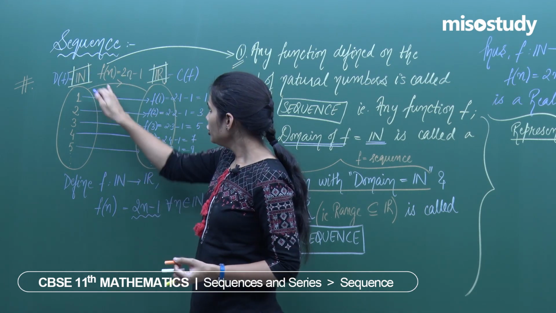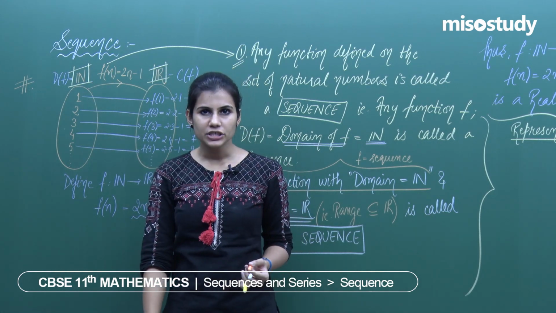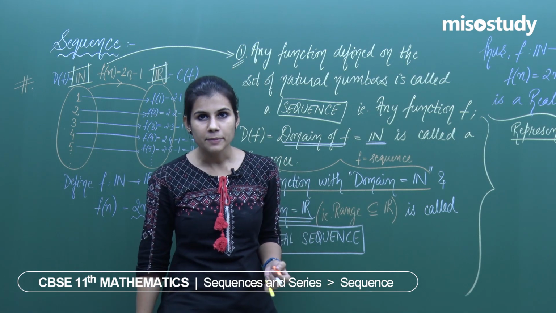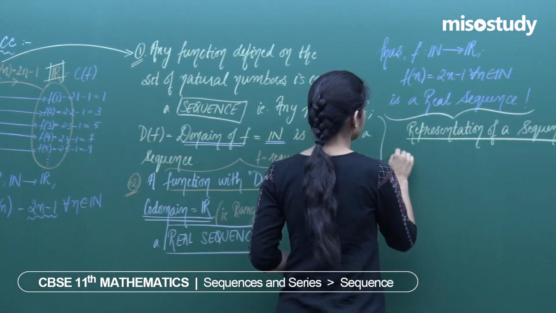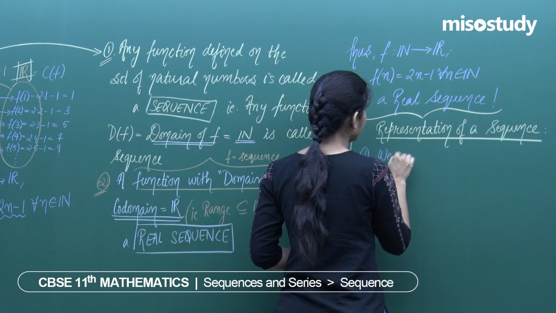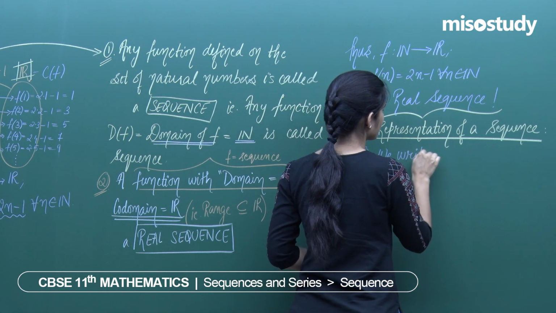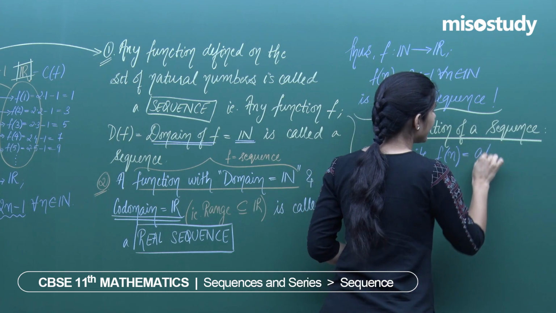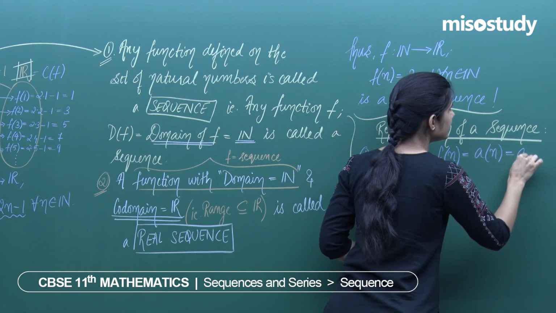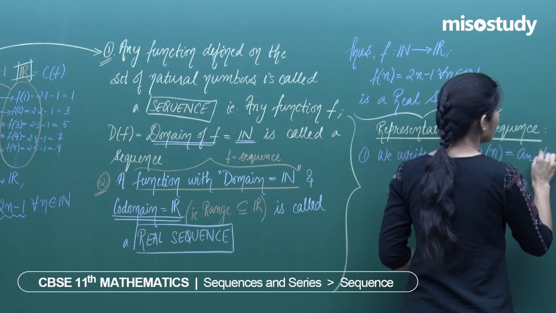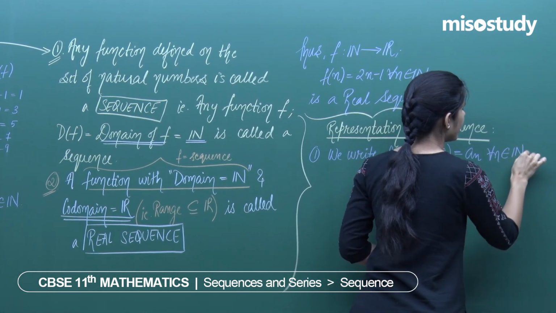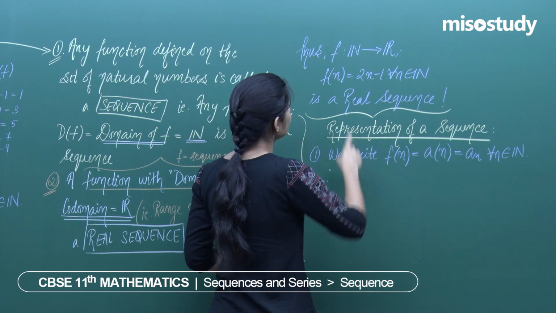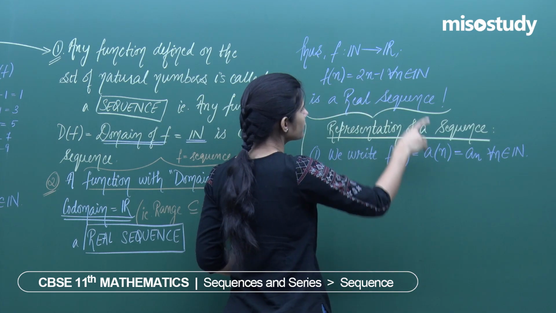You do not represent this particular association of natural numbers with real numbers with the help of the symbol f of n. We write f of n as a of n, which further is written as a_n for all n in N. Therefore, you do not say f of n equals 2n minus 1 is a real sequence.